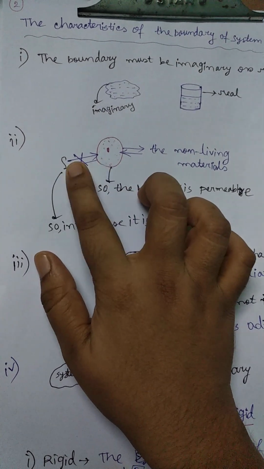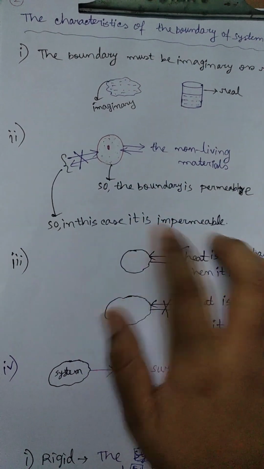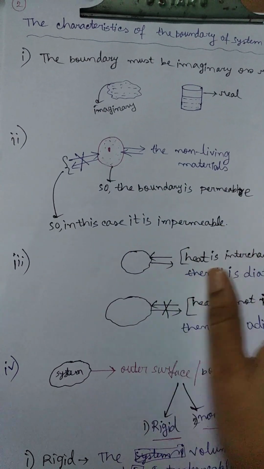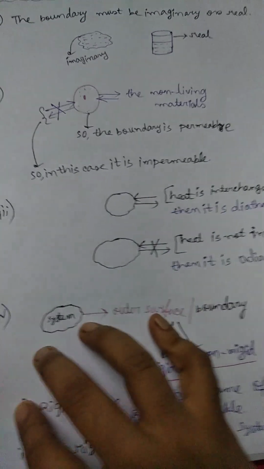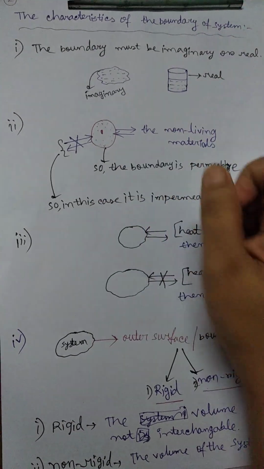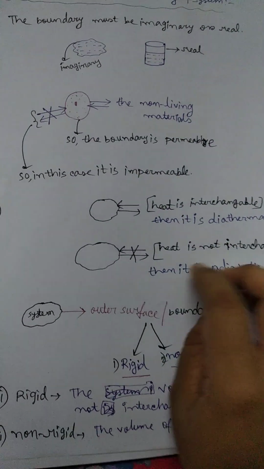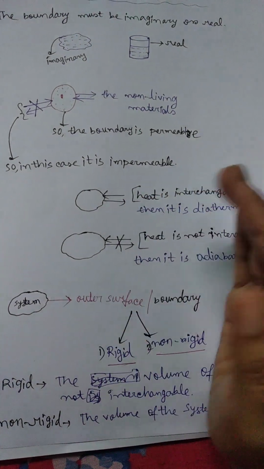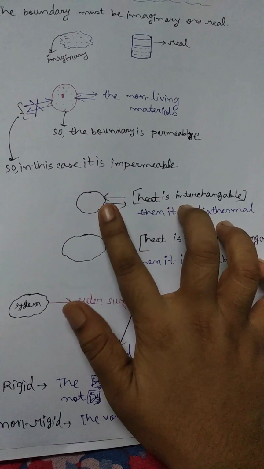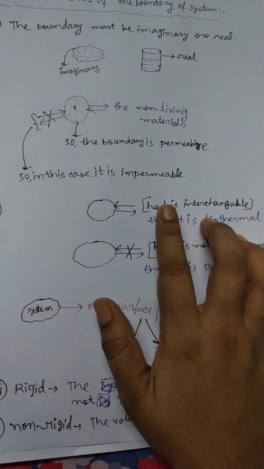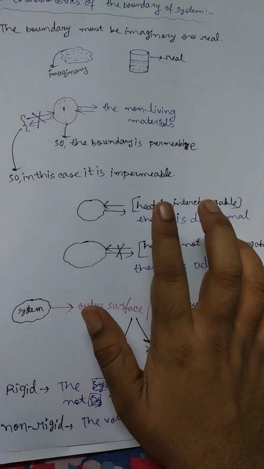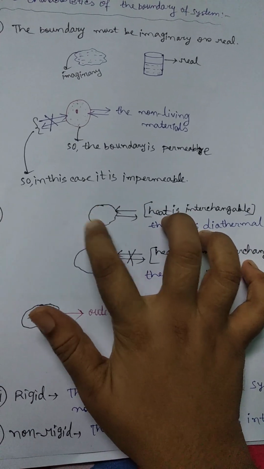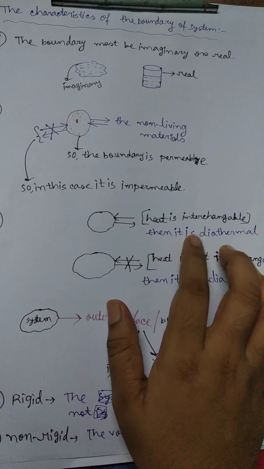And here you look, if non-living materials cannot interchange with the cell, then the boundary is called impermeable. So this is another type of characteristic of boundary. Now the third one is here: heat of the environment is interchanging with the system. So heat is interchanging in this picture, so the boundary is called diathermal.